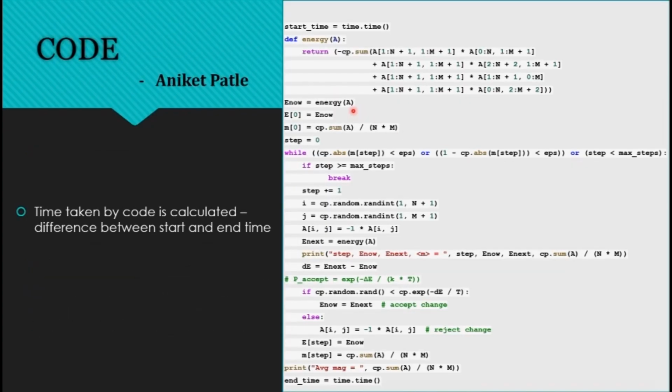Okay, so this is the part of the code, in which we first define the energy. This is the way we have defined it. Then there is a loop where things are repeatedly going on. There is something called acceptance probability. If the randomly generated number is less than that acceptance probability, then the change will get accepted, otherwise it will get rejected, and the energy will be the same as it was before if it gets rejected. And the time that we will consider in the next slide for CuPy and the sequential code is for this part of code only. This is the main code, the main computational code where the computation is happening.